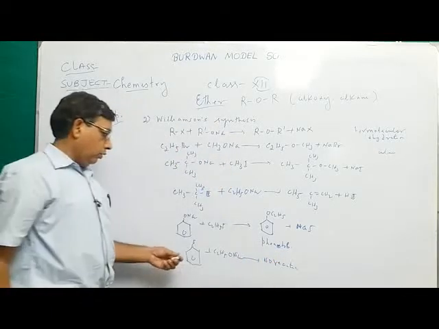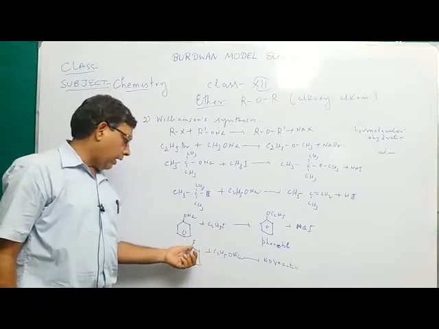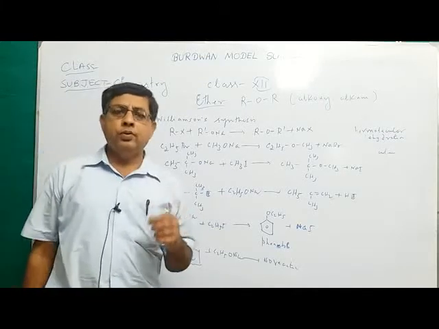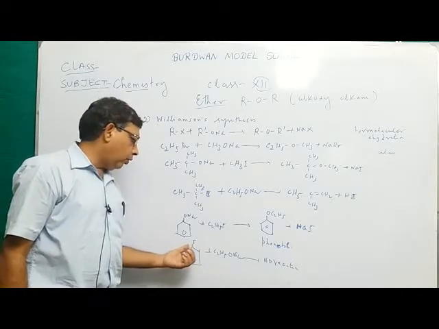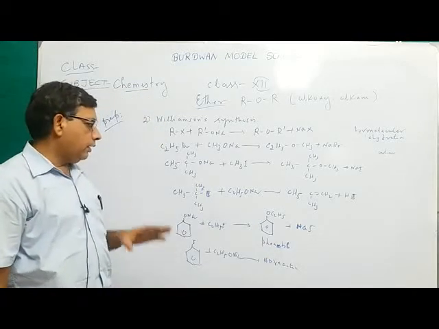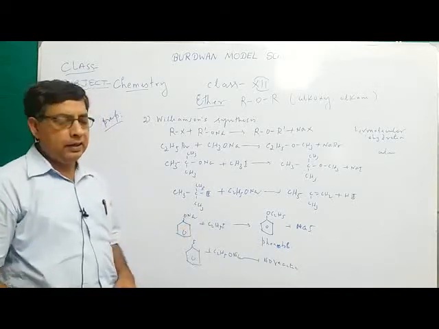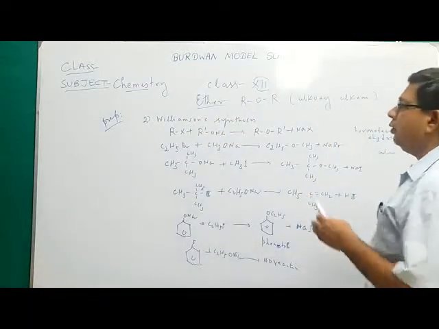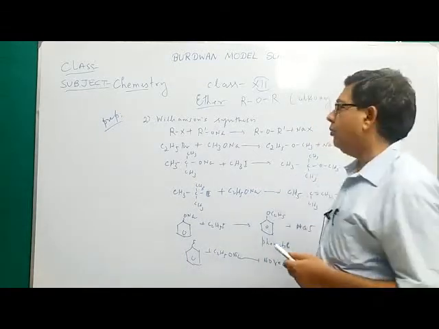Why? Because you know that in haloarene, the carbon-halogen bond has partial double bond character due to resonance. So due to partial double bond character, it is very difficult to break this bond. So this bond will not dissociate to form this reaction. Therefore, in the preparation of aryl alkyl ether, we take sodium phenoxide and alkyl halide, not the aryl halide and alkoxide. So this is the Williamson synthesis, where alkyl halide reacts with alkoxide to form ether.